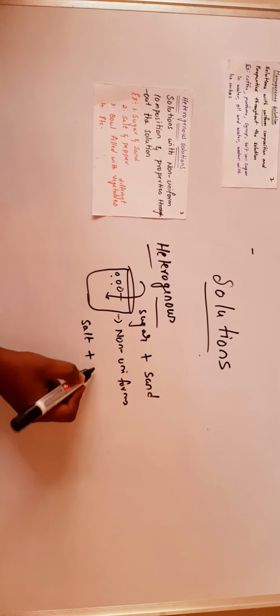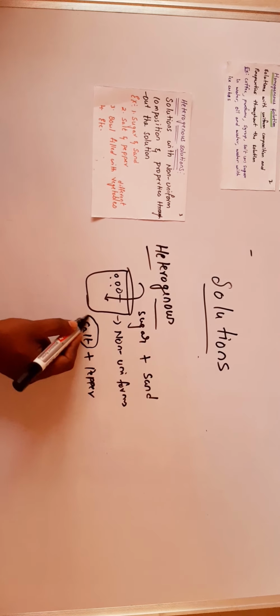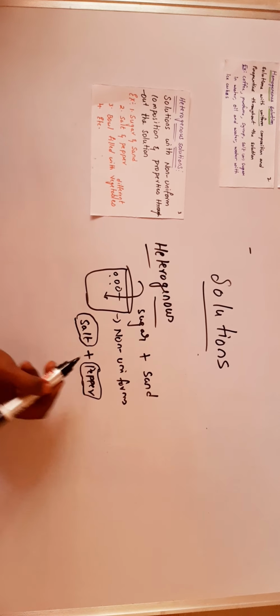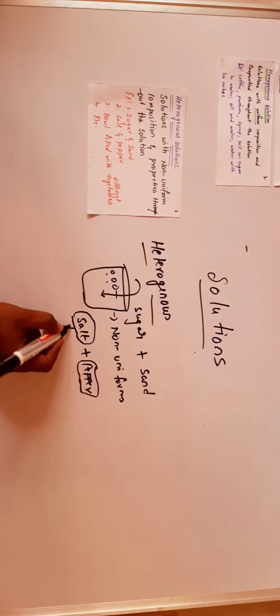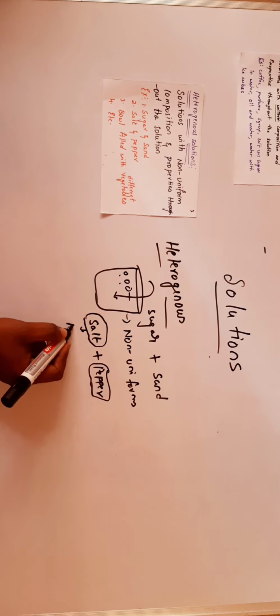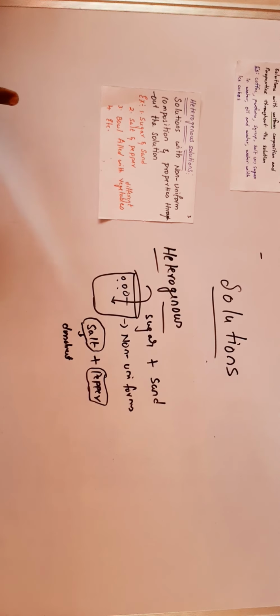Let us take another example, salt and pepper. Salt is white in color, pepper is black in color. The salt composition and pepper composition are different, and salt is easy to dissolve, while pepper needs some temperature.